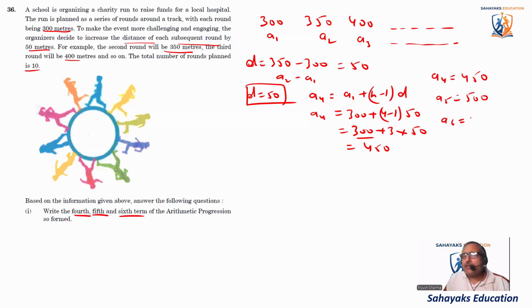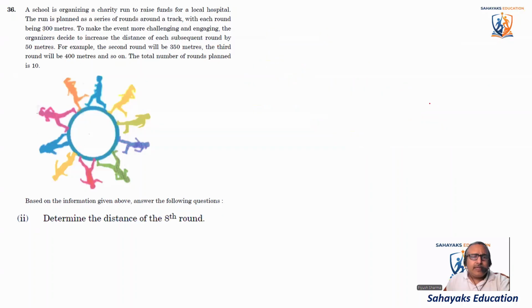A6 comes out to be 500 plus 50, which is 550. So we have found A4, A5, A6. That is it which you have to find. Then determine the distance of the 8th round. We have to find what is A8. What is the 8th term?